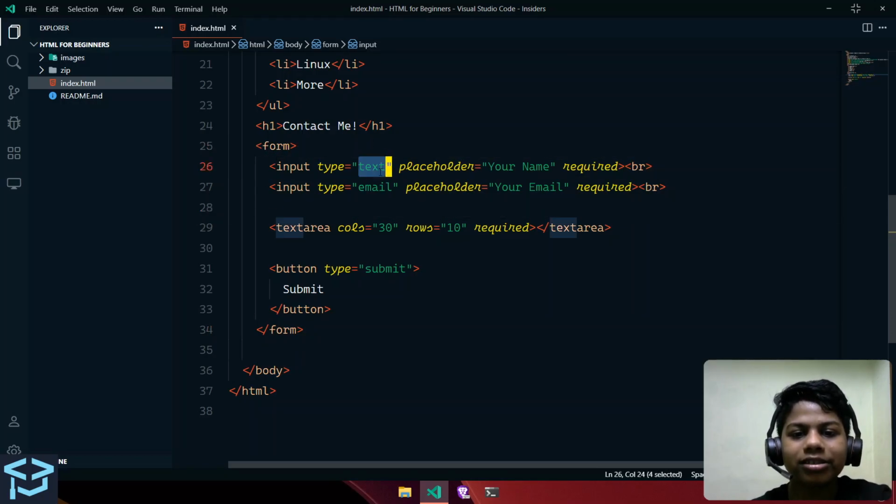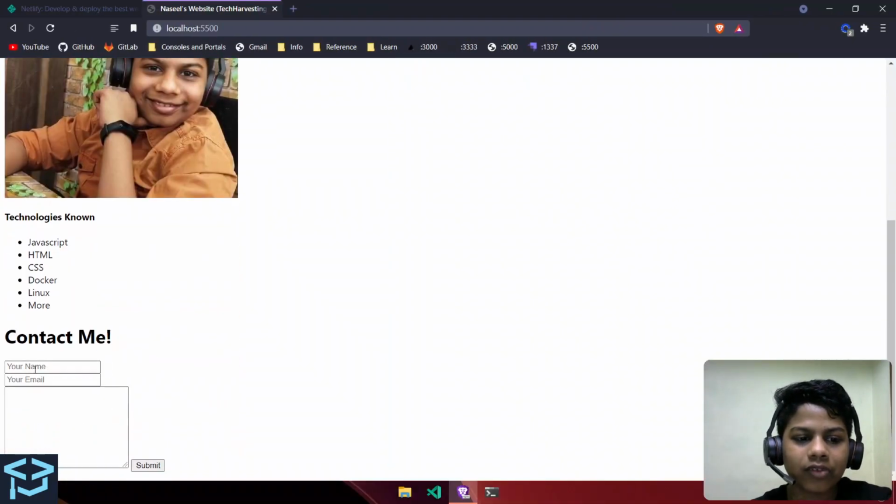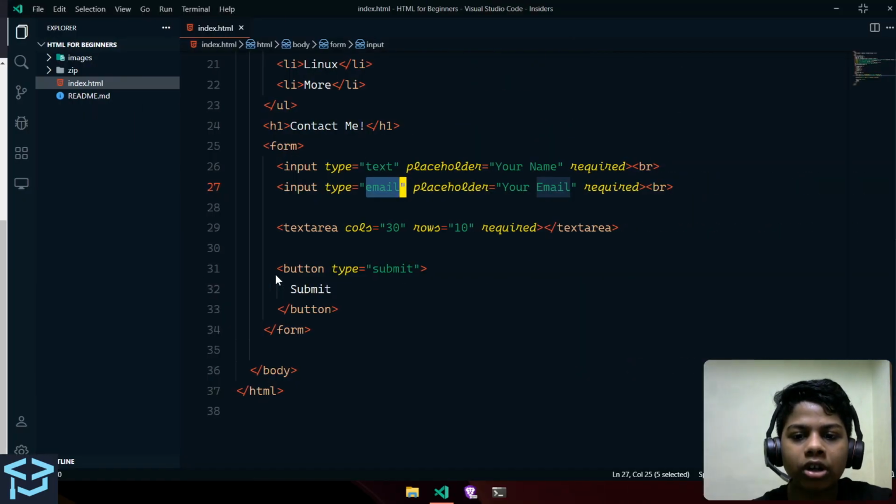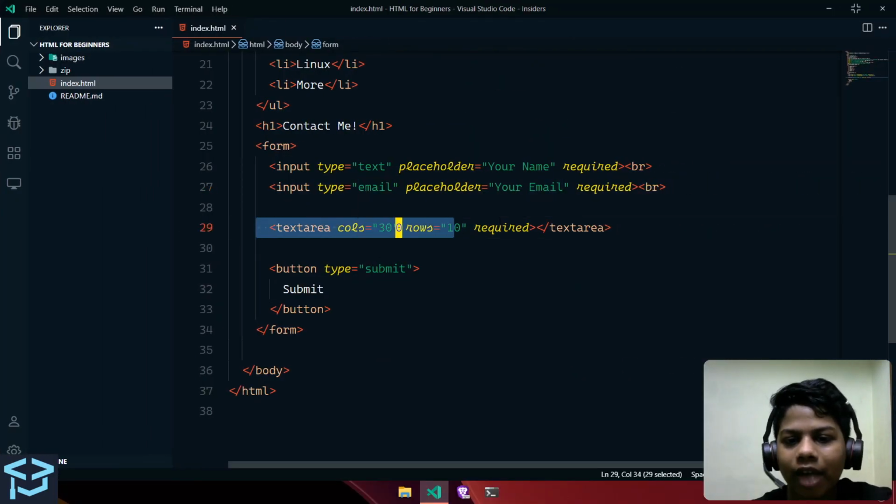So this is the text type, which is just normal plain text. This is an email, so it just validates when we do that if it's an email or not. Next, we have this text area.